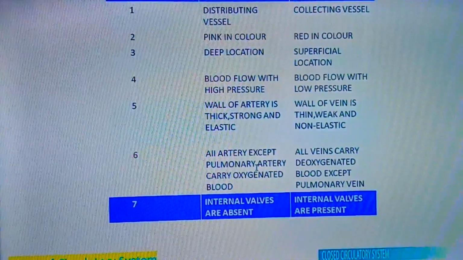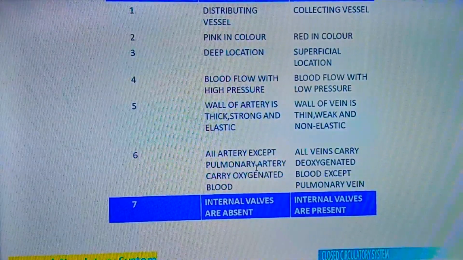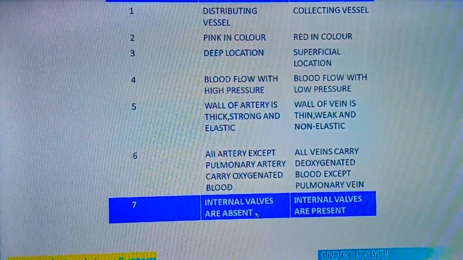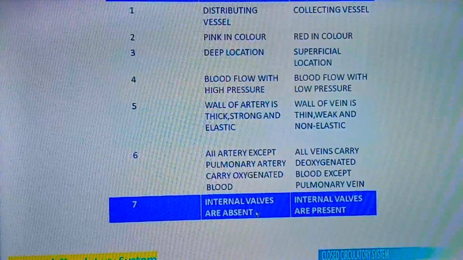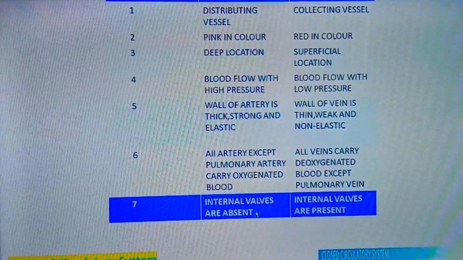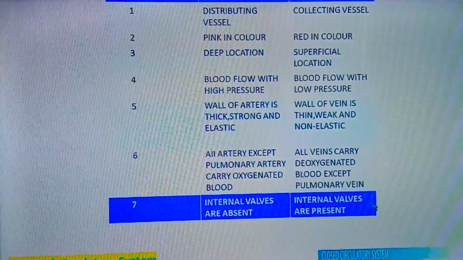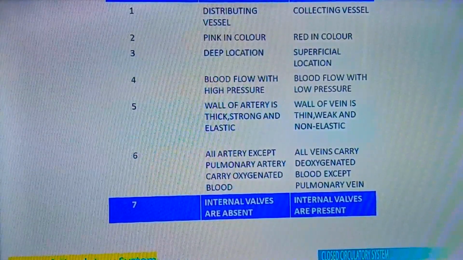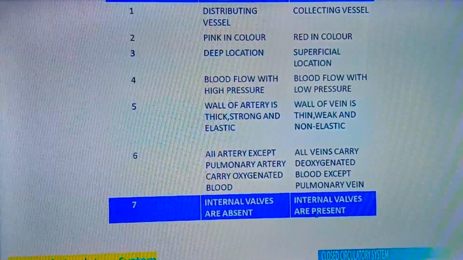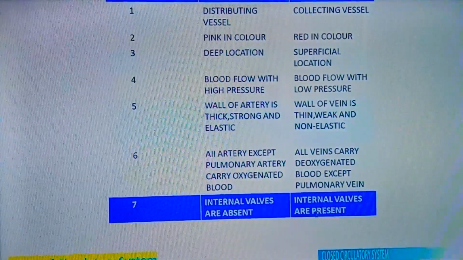Here in the arteries there are no internal valves. Valves are nothing but door-like structures which stop the flow of the blood. Here in the veins there are internal valves present. These internal valves in the veins prevent the backward flow of blood in the veins.